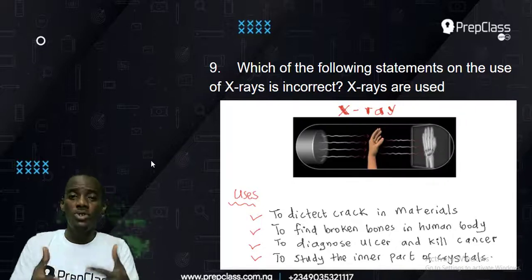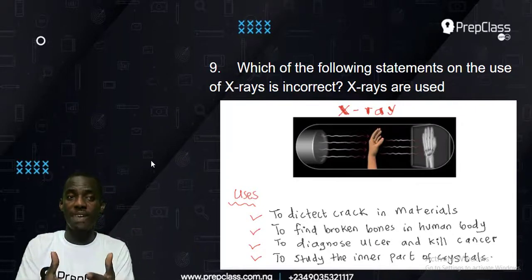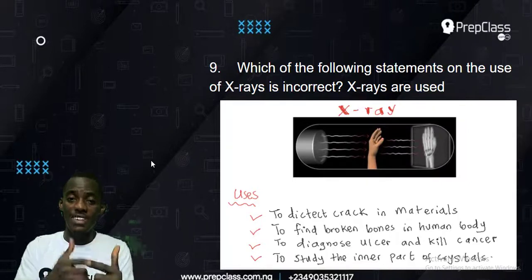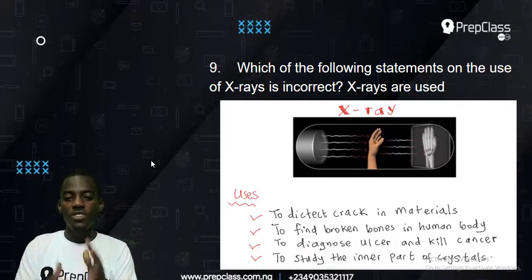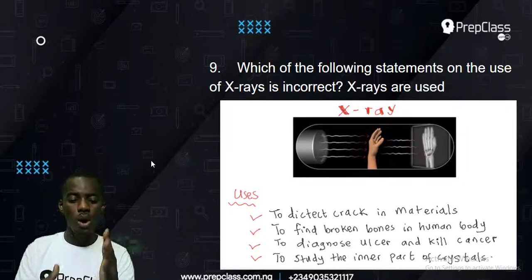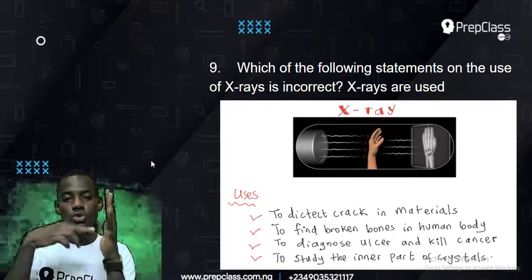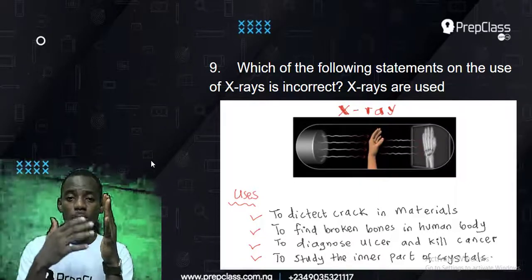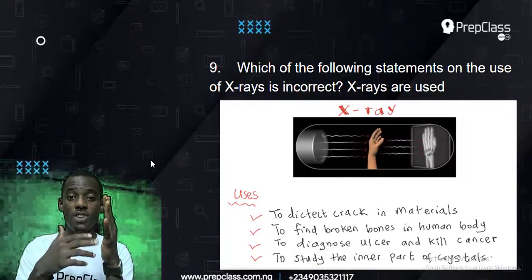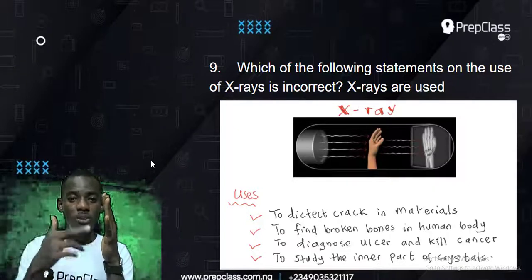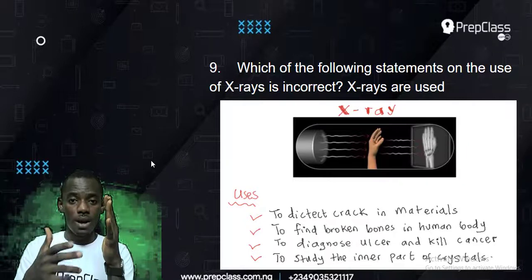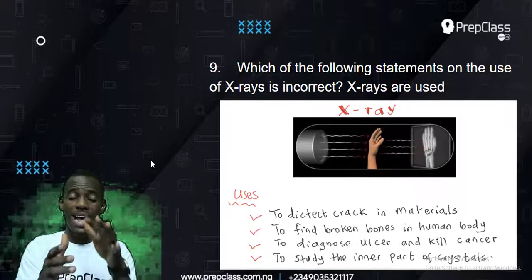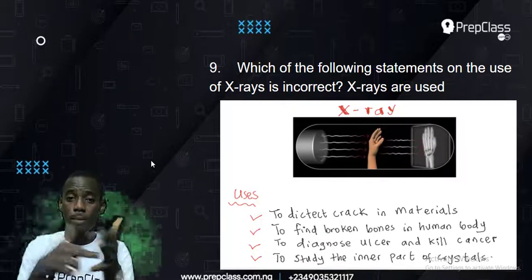Whenever people are used to X-ray, when we talk about broken bones, like if there's an accident and somebody's bone is fractured, you say go for an X-ray and check which part of the bone is broken. So an X-ray will show you. But how does X-ray work? X-ray works by sending radiation through the body. Although you don't directly expose the body to X-ray because it can cause cancer. It can also be used to kill cancer, but it can also cause problems because it can cause mutation of your cells and it can cause baldness. There are some negative effects of exposing the body to X-ray.